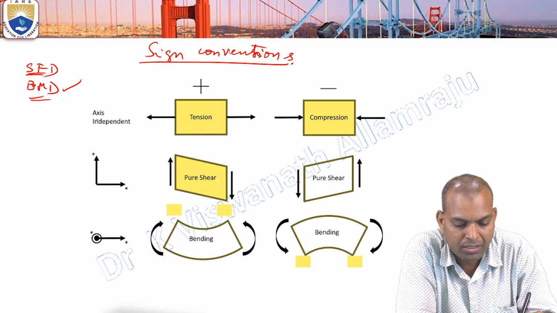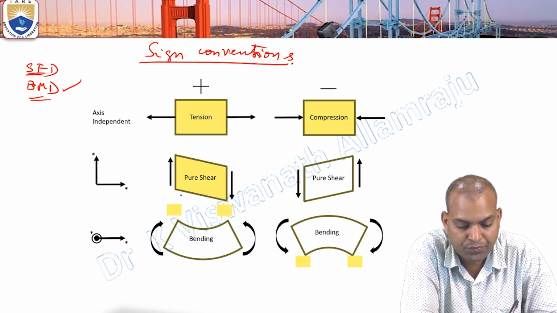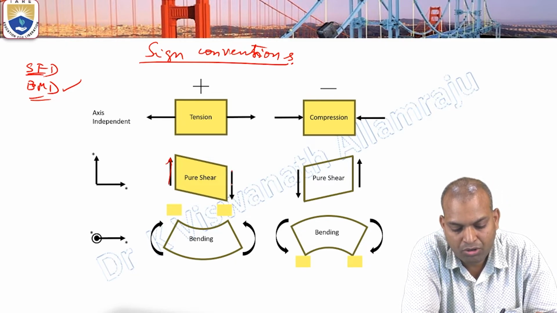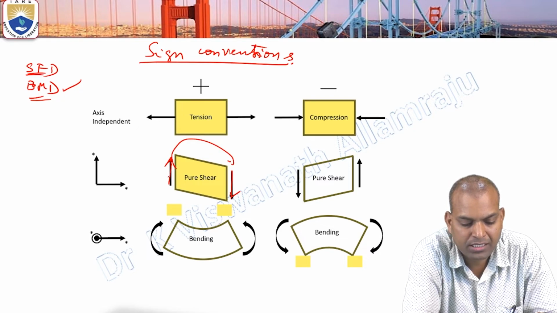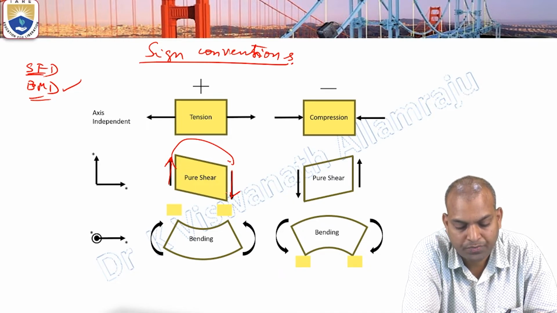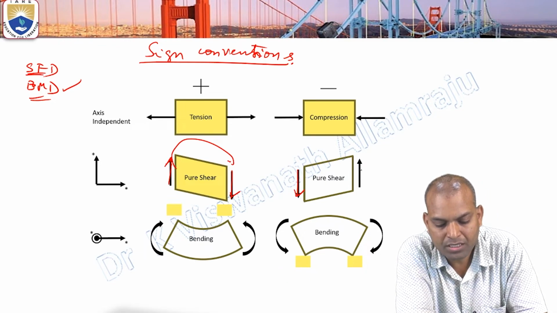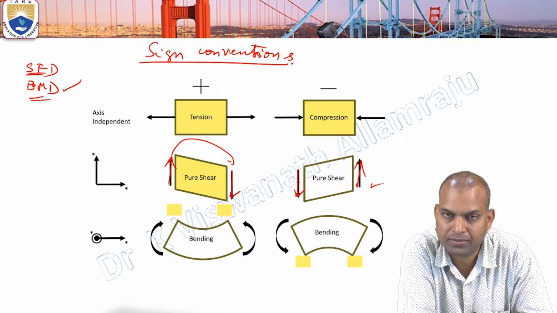Here, tension means positive and compression means negative. For shear force, when pure shear is acting, clockwise is positive. On the section, the left side upwards and the right side downwards is positive. Similarly, in the opposite direction, counterclockwise, where the left side is downwards and the right side is upwards, it is a negative shear.